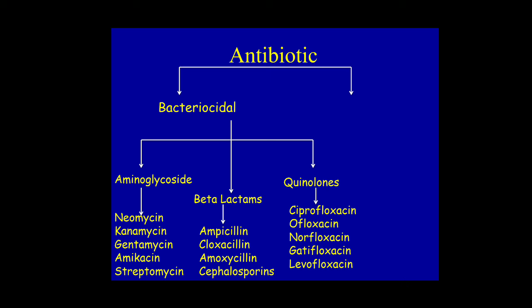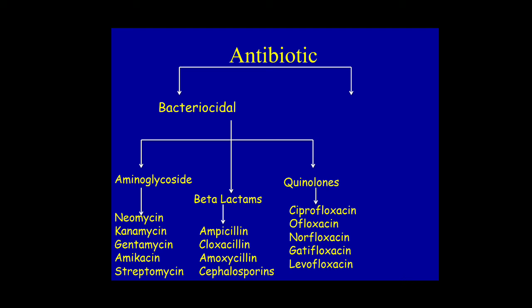The first generation cephalosporins are cefazolin and cefadroxil. The second generation are cefaclor, cefixime, cefuroxime and cefprozil. The third generation cephalosporins are cefixime, cefotaxime and ceftazidime.